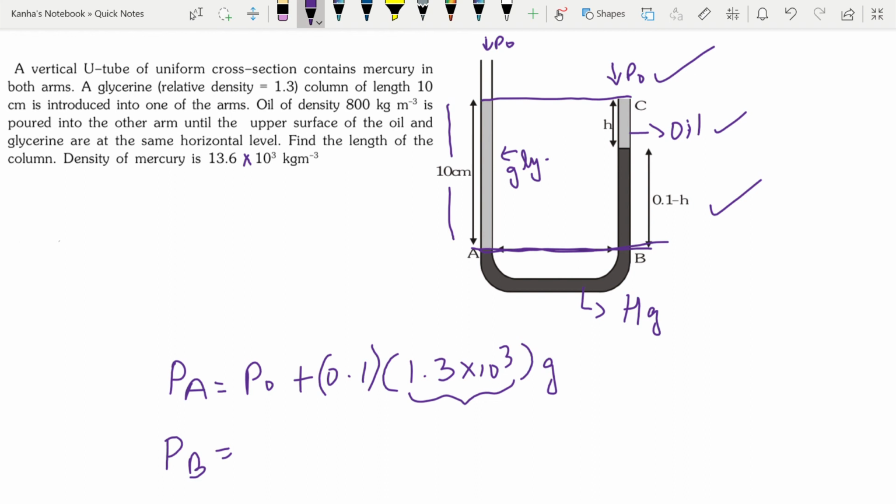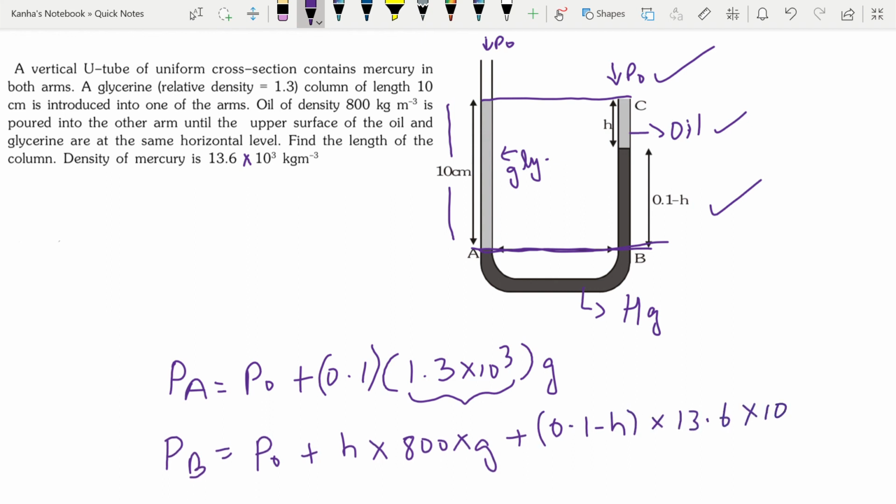So what is the pressure at B? Pressure at B can be written as P0 plus H into 800 into g plus 0.1 minus H into 13.6 into 1000 into g.